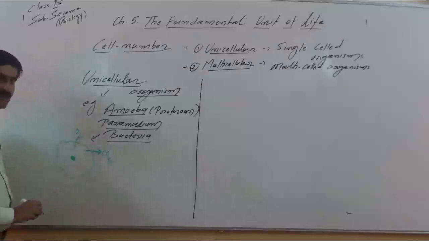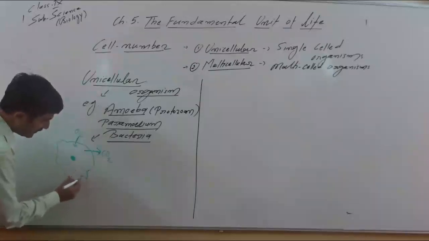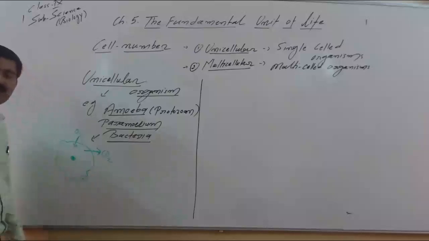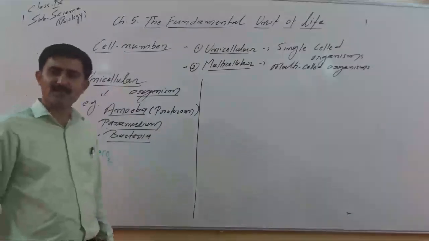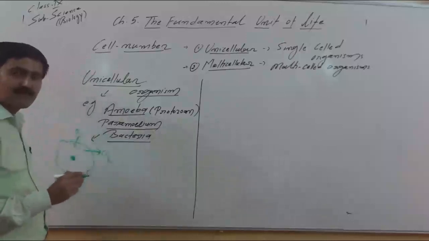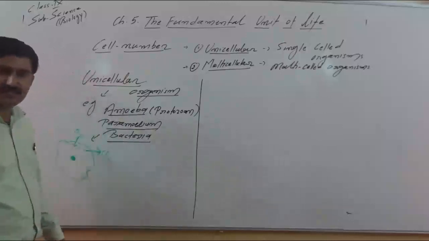The same cell with the help of pseudopodia, this cell only helps in nutrition. This pseudopodia only helps in locomotion. This cell only divides by binary fission or by cell division and carries out reproduction.